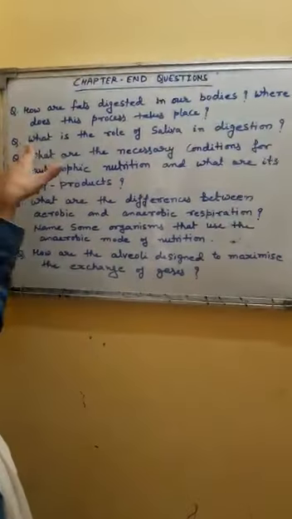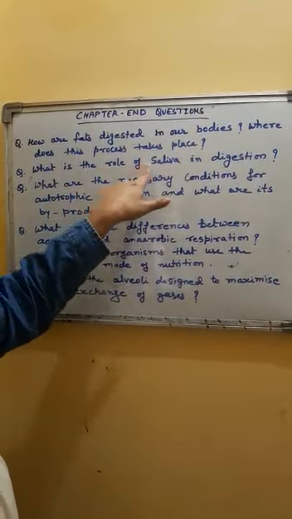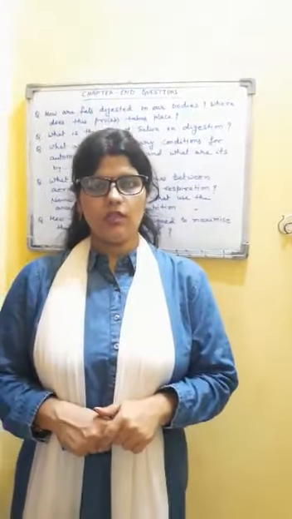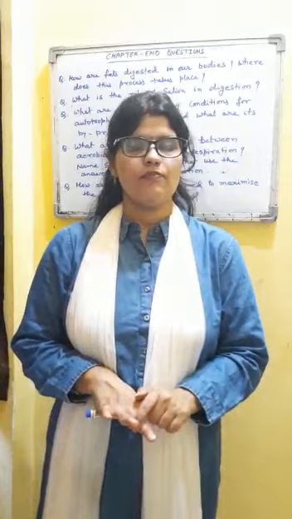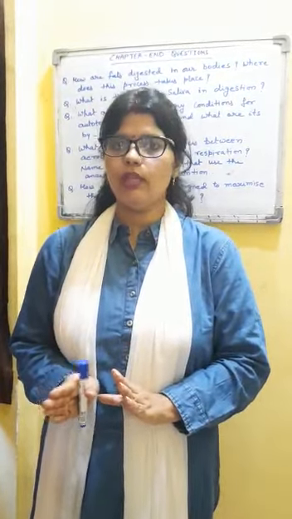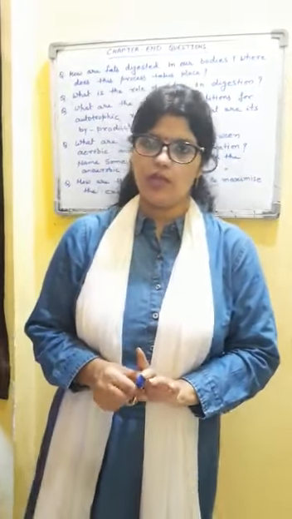The next question is, what is the role of saliva in digestion? Saliva is produced in the mouth, in the buccal cavity by salivary glands. It first of all makes the food watery. It helps in chewing and mixing of food so that food can be converted into paste. Also, it contains an enzyme. You can name that enzyme, you will name it. And that enzyme helps in digestion of a particular component of food in the mouth itself. You will mention about that.